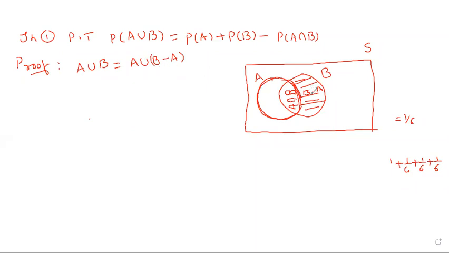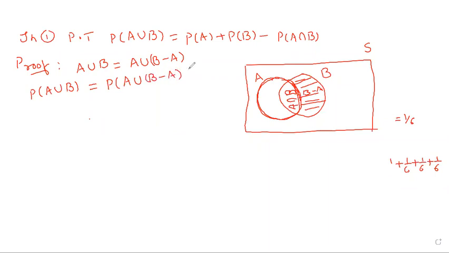A union B minus A is the A union B. A and B minus A. Now take the probability. Probability of A union B is equal to probability of A union B minus A.